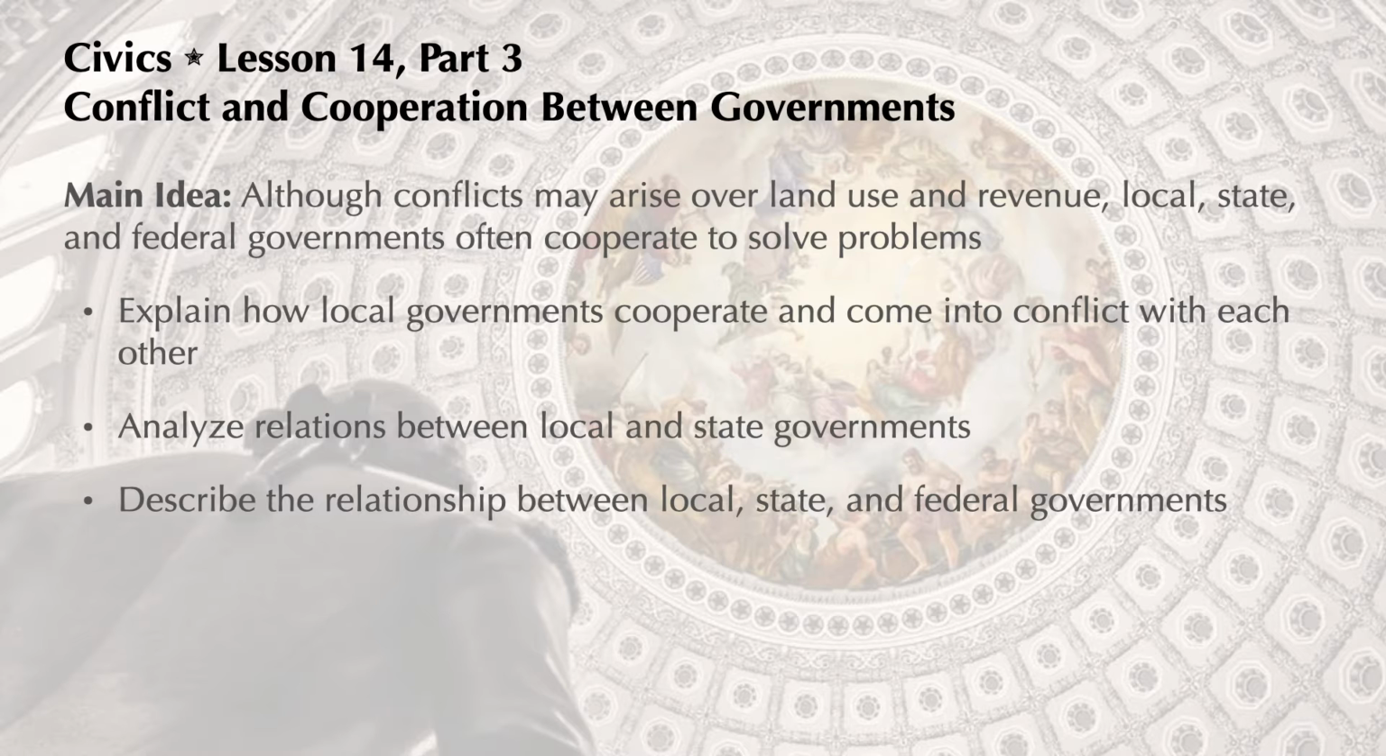The main idea behind this civics lesson is although conflicts may arise over land use and revenue, local, state, and federal governments often cooperate to solve problems. With that in mind, by the end of watching this video, you'll be able to explain how local governments cooperate and come into conflict with each other, analyze relations between local and state governments, and describe the relationship between local, state, and federal governments. Now that the outcomes for this lesson have been shared with you, let's get started.